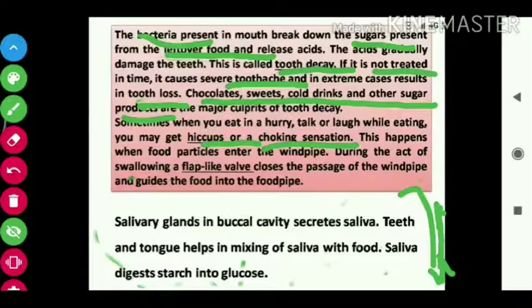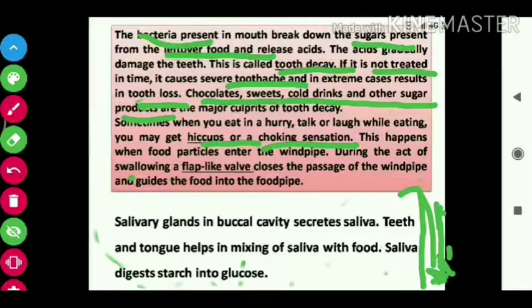Whenever we are swallowing, a flap like a valve closes the path of the windpipe, so that the food goes down the food pipe and does not enter the windpipe. Whenever we are laughing or talking during eating, the flap will open, and suddenly food will go inside and we will feel the hiccup.